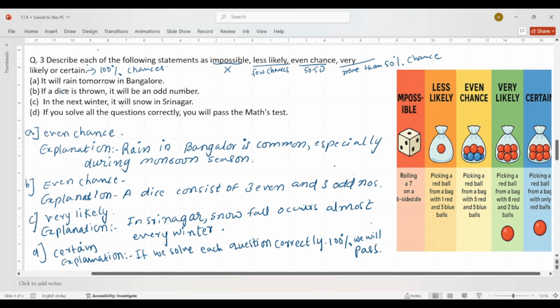Okay, I hope, students, you understood this question very well. This was the last question of this exercise. So let's see you in the next exercise. Thank you so much.